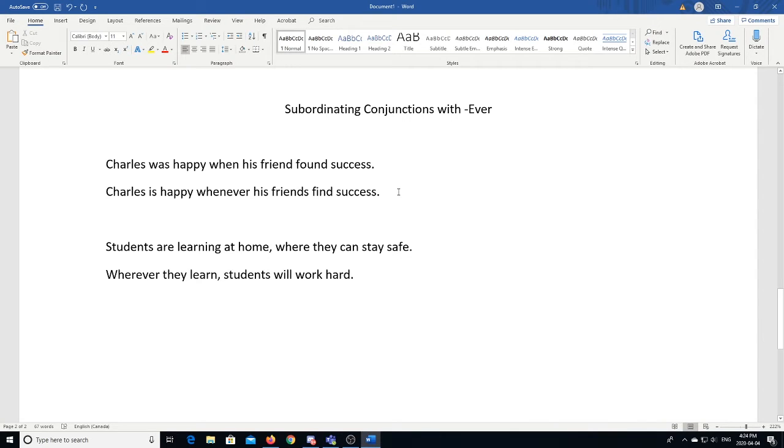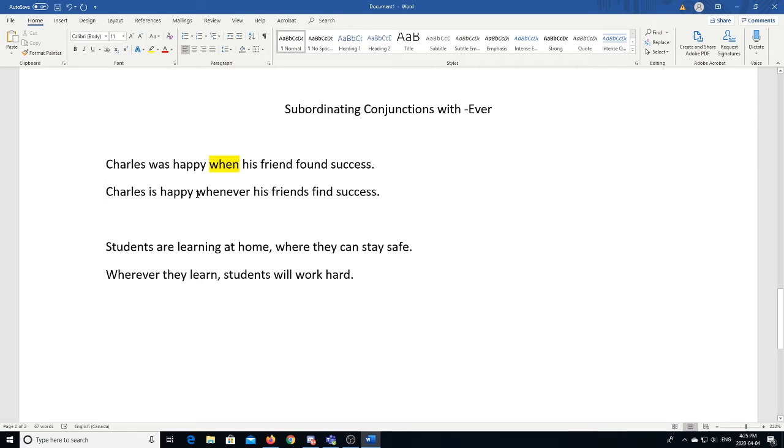So if we look at our first pair of sentences here, we have "Charles was happy when his friend found success." And in this sentence, we have our subordinating conjunction "when," and we are connecting these two ideas, Charles was happy, his friend found success, and we're connecting this idea by saying that at the time when Charles's friend found success, Charles was happy. So that's how "when" connects these two ideas together.